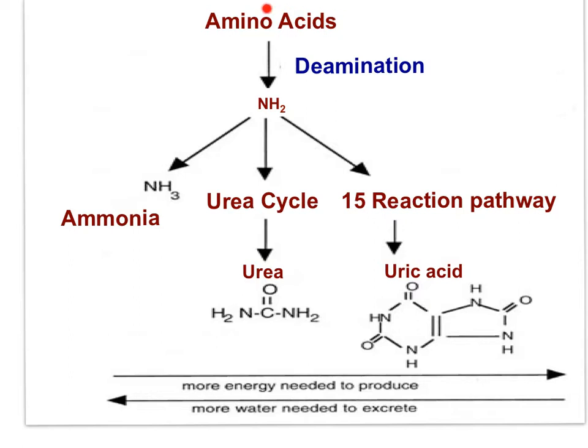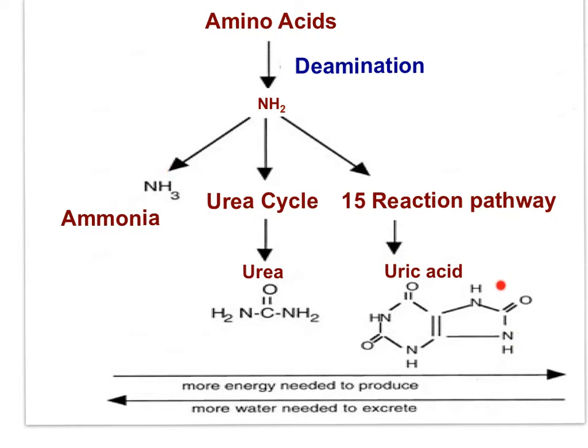Protein metabolism releases amino acids, and amino acid breakdown releases amino groups, which in turn are transformed into ammonia or urea or uric acid, depending on the species. Now, ammonia is the most toxic, so it requires a lot of water to excrete, but it does not require a lot of energy to transform amino groups into ammonia.